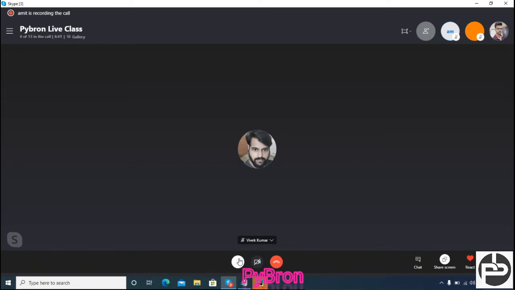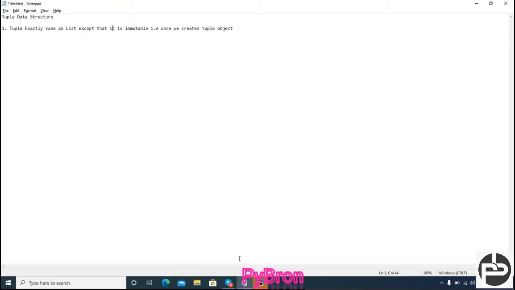Okay, so let's discuss. A tuple is exactly the same as a list, except that it is immutable. Immutable in the sense that once we create the tuple object, we cannot change the object. Got it. So this is one difference I can say between a tuple and a list.